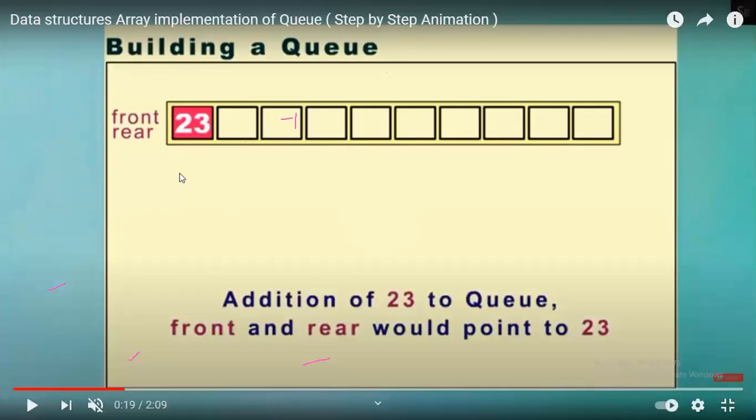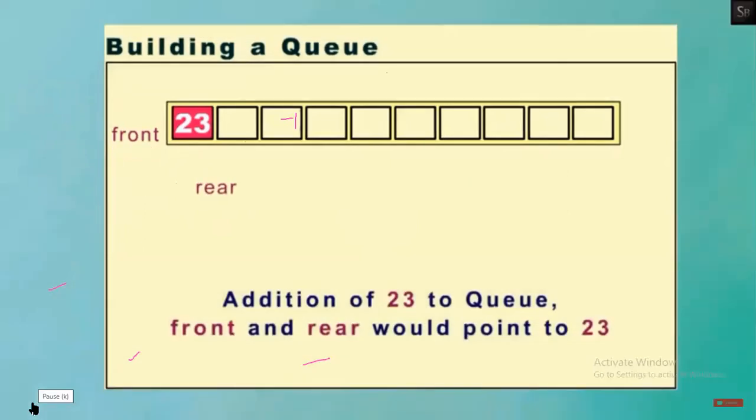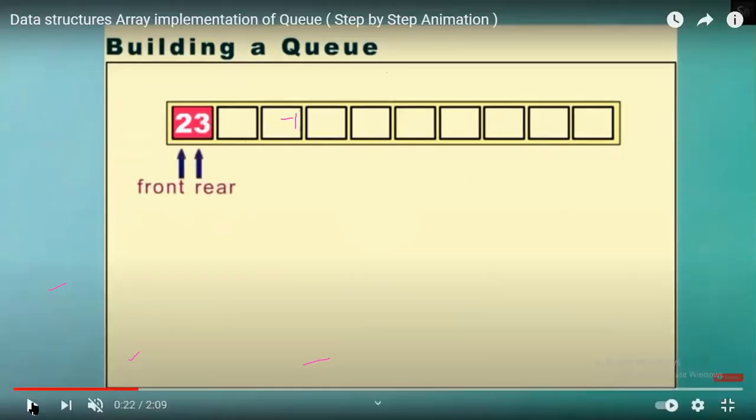Initially, front and rear equal -1. On addition of 23 to the queue, front and rear would point to 23. So when the first element is inserted, both front and rear point to the same value.